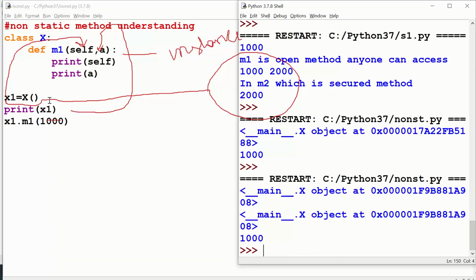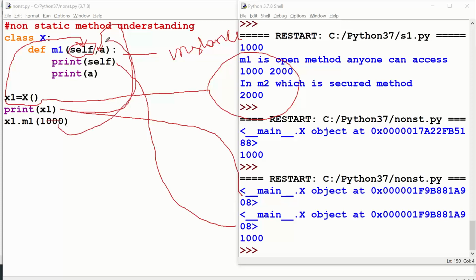The first A908 is this line, correct? The second A908 is this self. So x1 is pushing its address into the first parameter of your method. And the 1000 we are passing to m1 while calling has gone and set in A, and that A, 1000, is displaying here, print A.